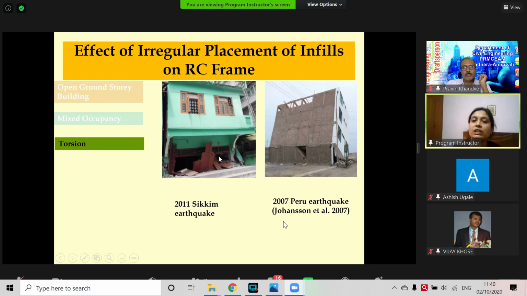Similarly, in the 2011 Sikkim earthquake, a similar observation is there. There were only peripheral walls on 3 sides, and it had a huge torsion and it collapsed. So we actually cannot convert an existing structure without knowing its effect. So we have to always consult the designer. Or even if I want to convert it, I have to take that into our design consideration.